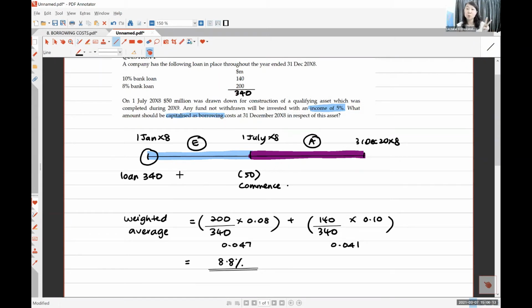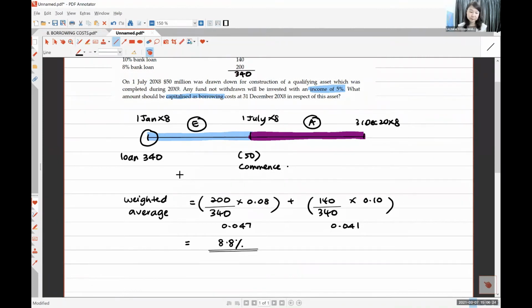Okay, this is number 2. You decided the period 6 months you want to capitalize, and you decided the percentage of interest you want to capitalize. Okay, what is number 3? Number 3 is talking about sometimes you don't use up the money, you don't use all the money to build, you will earn income because you got balance money on hand, right? So you will go and invest here and there, then you can earn a little bit small money, small income, correct? Okay, can you look at the first period here, the blue color period?